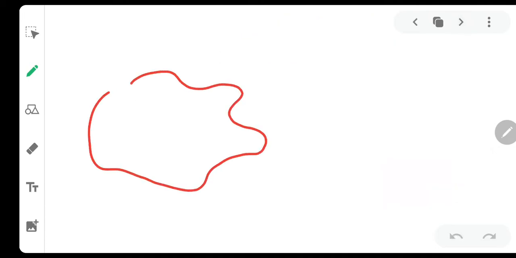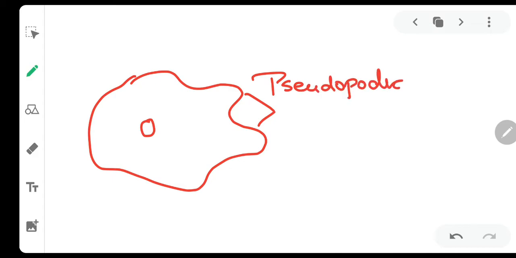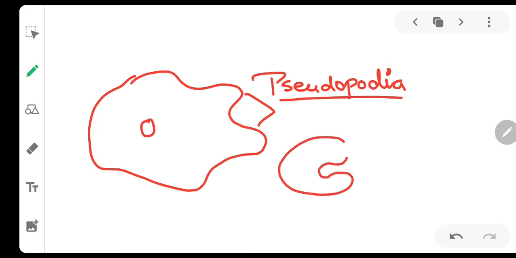Amoeba has this type of shape, and these are known as the pseudopodia. These pseudopodia capture the food particles. They take the food particle inside.